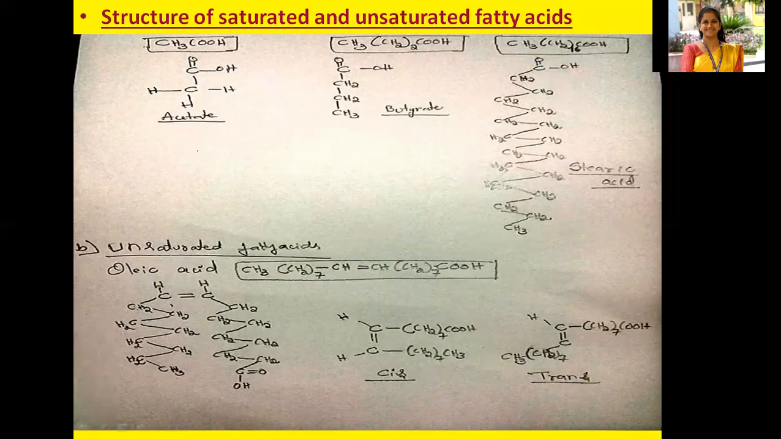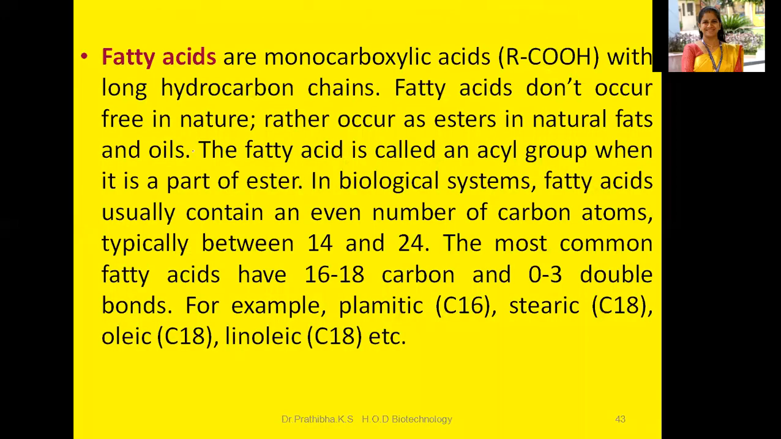Hope I made myself clear to you. This is all about the structure of saturated and unsaturated fatty acids. To conclude, you can recall about the fatty acids. Fatty acids are monocarboxylic acids, that is RCOOH with a long hydrocarbon chain. Is this correct? This R is the long hydrocarbon chain, with one carboxylic group, monocarboxylic condition, right?